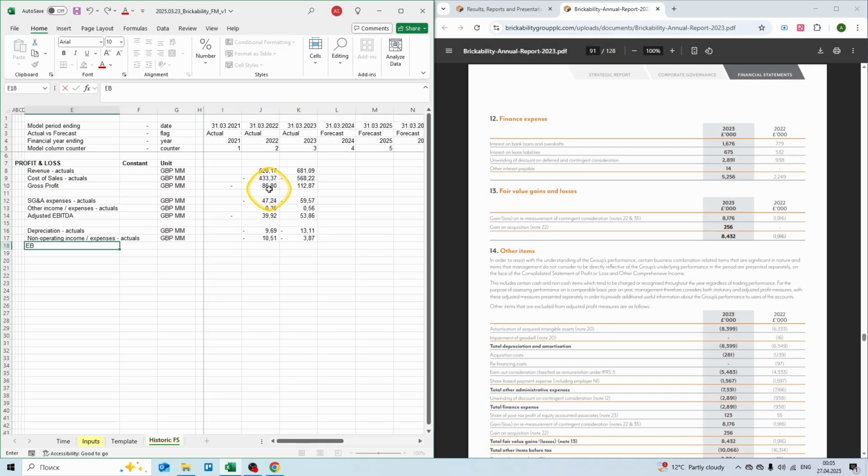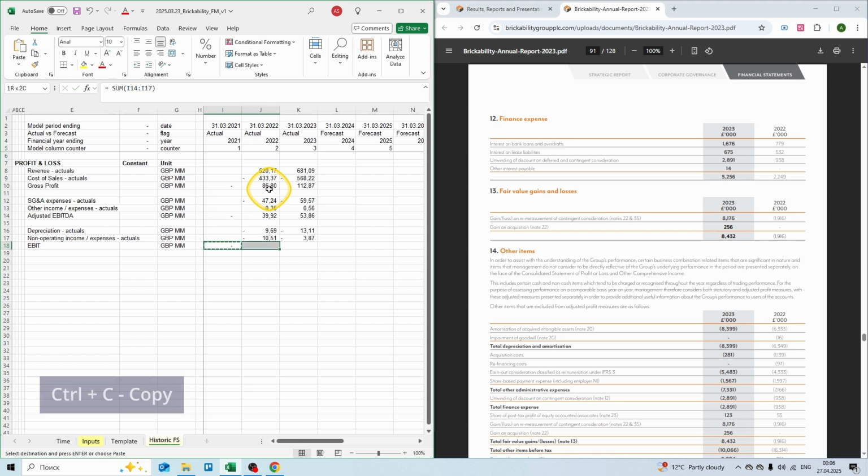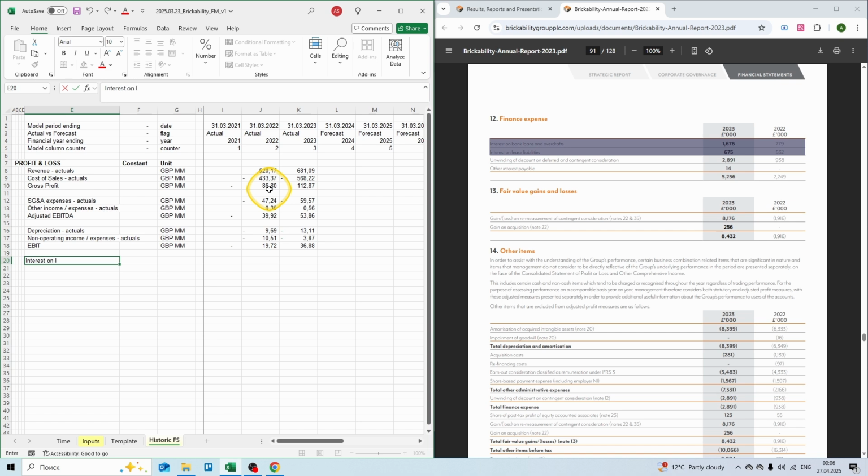And we have EBIT. Our unit is £1,000,000. Again, use the sum formula, shift arrows to select, control copy to copy the formula, shift arrows to select, and control V or enter to paste our formula. Then we have our interest on loans. Our unit is £1,000,000. And for 2022, it was 0.8 million. And for 2023, it was 1.7 million in interest expenses.